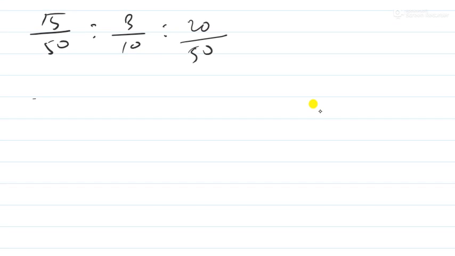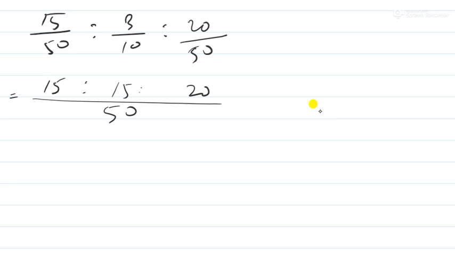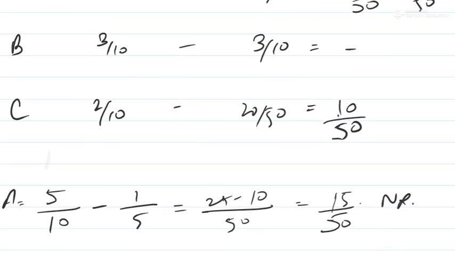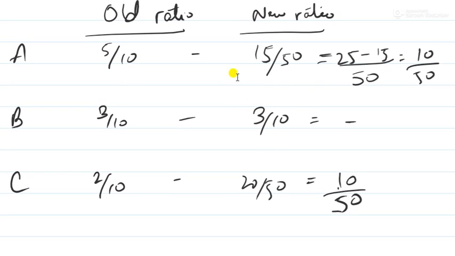So what we'll do, we'll calculate the LCM and then we'll calculate the new ratio. So here it will be 15 only, here it will become 15 and here it will remain 20. So now the denominator is the same for every ratio. So the new ratio is 15 is to 15 is to 20, or we can write it as 3 is to 3 is to 4. So this is the new ratio. One thing you have to keep in mind, very important to calculate the new ratio, is that the denominator of each ratio should be the same, right?